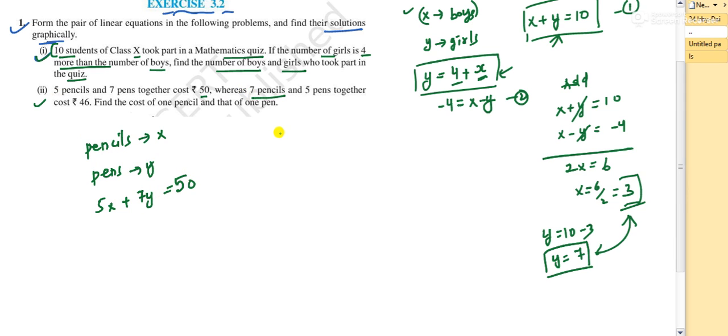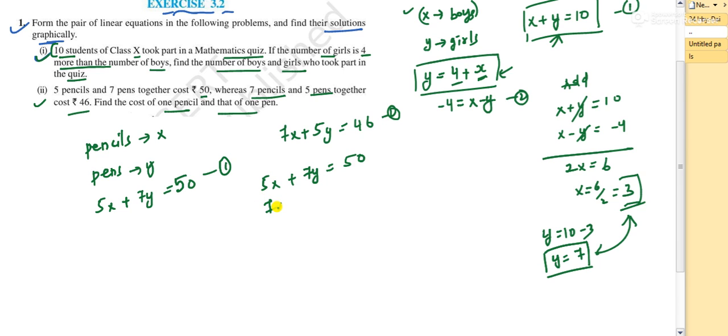Whereas 7 pencils, that is 7x, and 5 pens, that is 5y, together cost 46. Find the cost of one pencil and that of a pen. So these are the two equations you got already. Now let me solve. See, 5x plus 7y equals 50, and here we have 7x plus 5y equals 46.